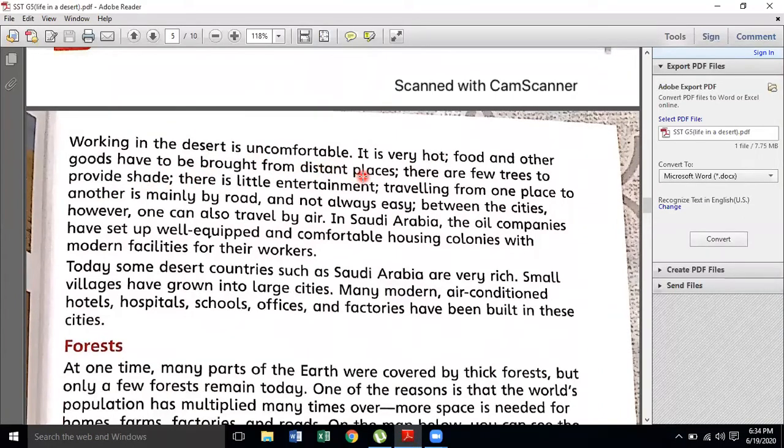Obviously, there are no restaurants in the desert. It's not like you can order pizza or sandwiches or burgers from KFC or McDonald's. There are no such places. Imagine if you had a chance to visit such a place, what would you do? People have to travel miles and miles to get food even.